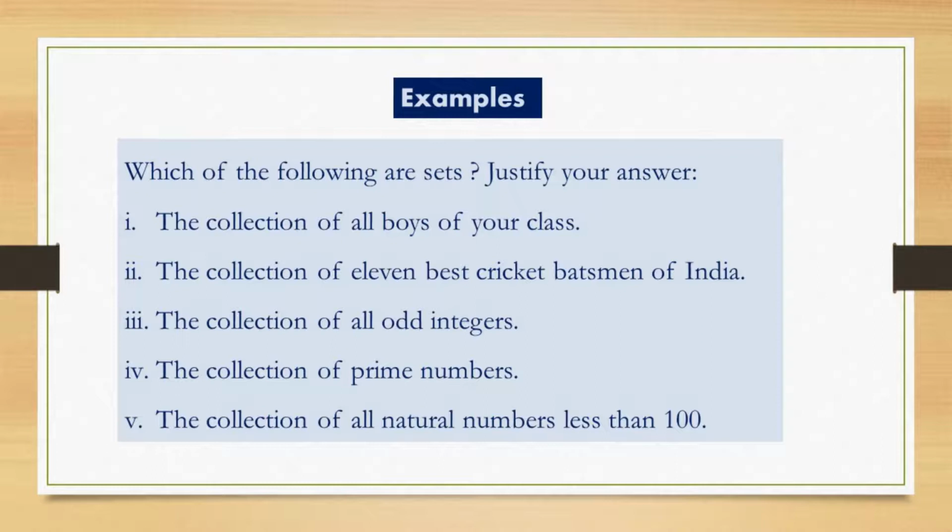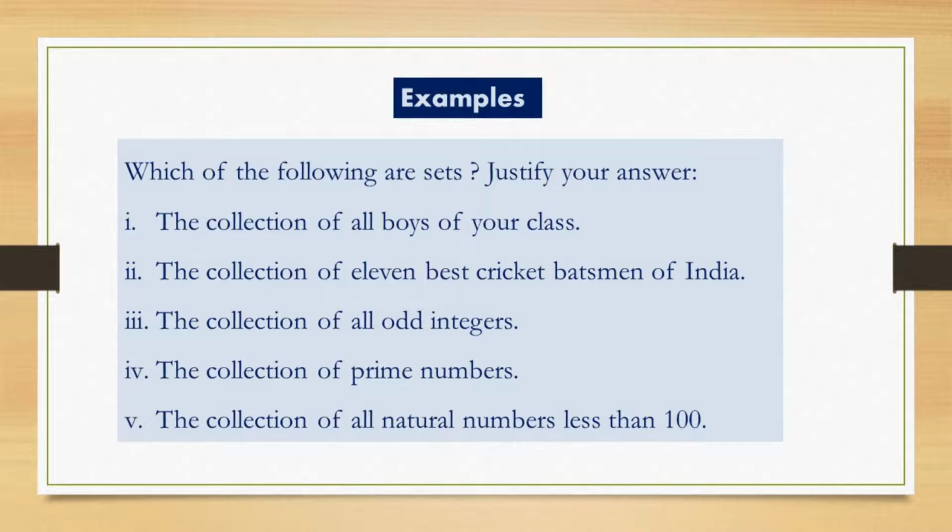Here we are taking this collection based on gender. So it's certain for everyone that the set of boys remains the same. So this is a well defined collection and hence this is a set. So our first question is a set.